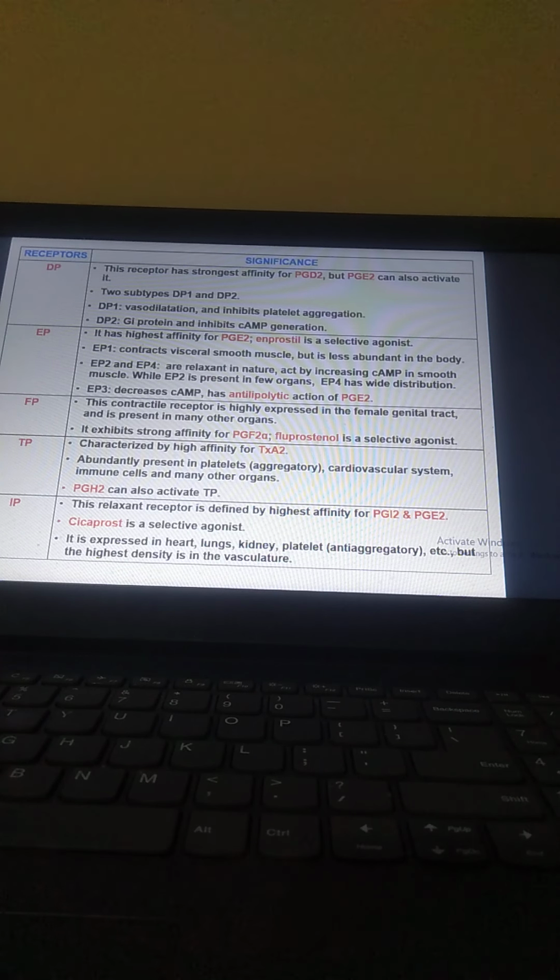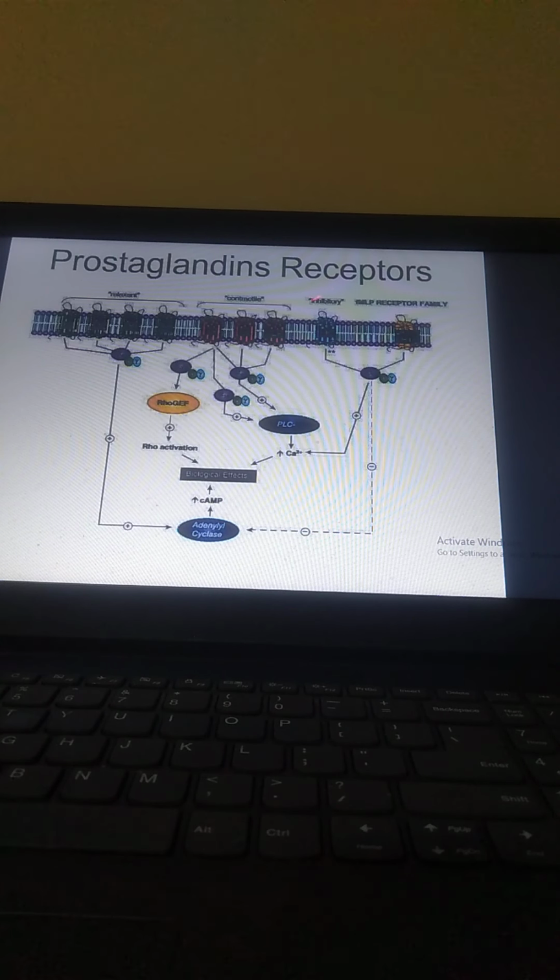So you have to recognize these receptors. This is the prostaglandin receptor family. We have the relaxant, we have the contractile, we have the inhibitory, and we have the cAMP receptor families. In a nutshell, adenyl cyclase is produced here, and it has different pharmacological activity. Either the receptor is inhibitory or excitatory, depending upon that. And these are all G proteins.